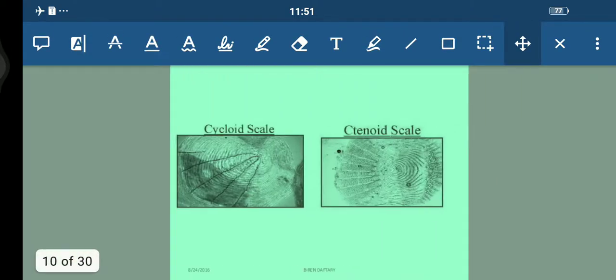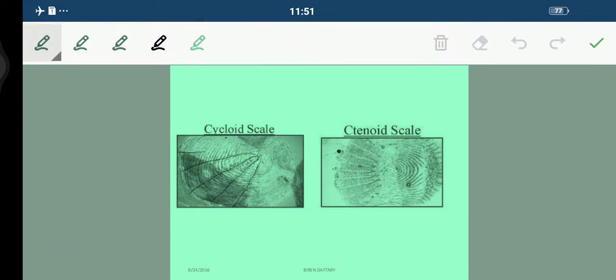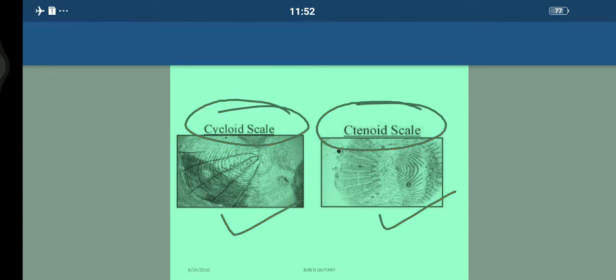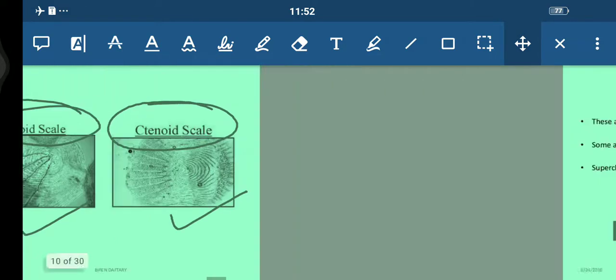Now students, we had already seen these placoid scales. So I'm going to show you the cycloid one and the ctenoid one. So you can see here, these are the structures: this is the cycloid one and this one is the ctenoid one. These are the scales that are present in the fishes.